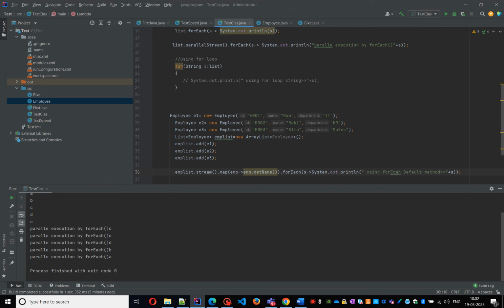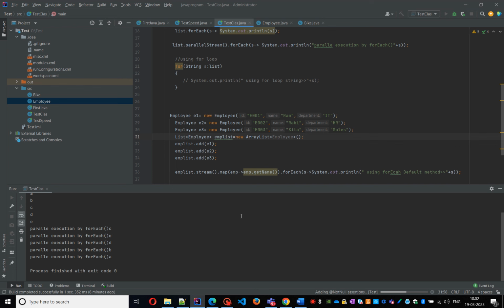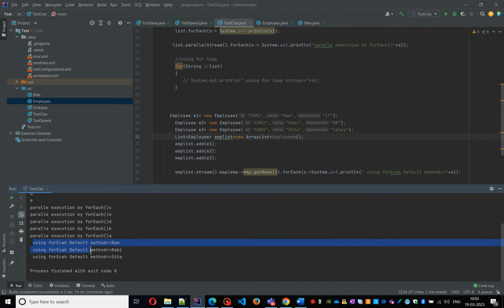We'll see what the output is. Then run the class and we'll see the output. See the output using the forEach default method.